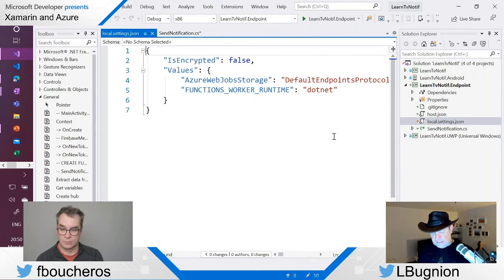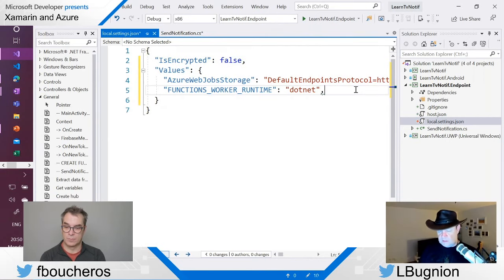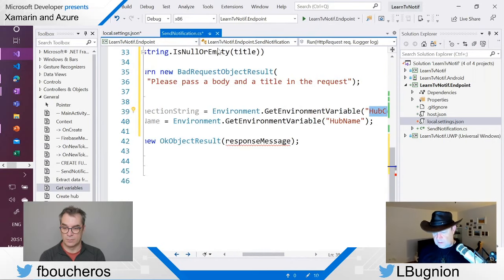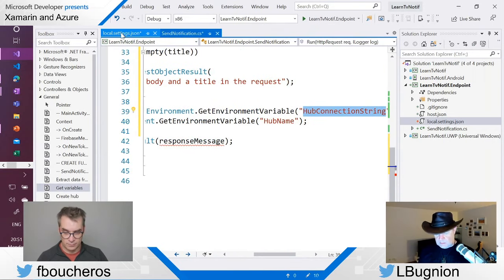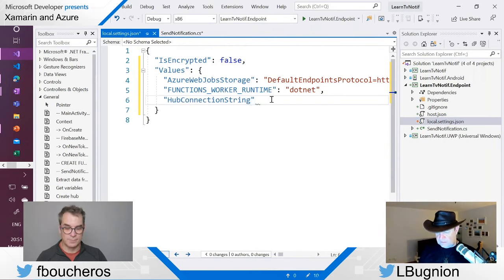Okay, so I'm going to format this code a little bit, and then I need two configuration settings. The first one is the hub connection string. I don't have it in my history. Here, and this is the connection string that I just copied from the portal, so it should be in my clipboard history.